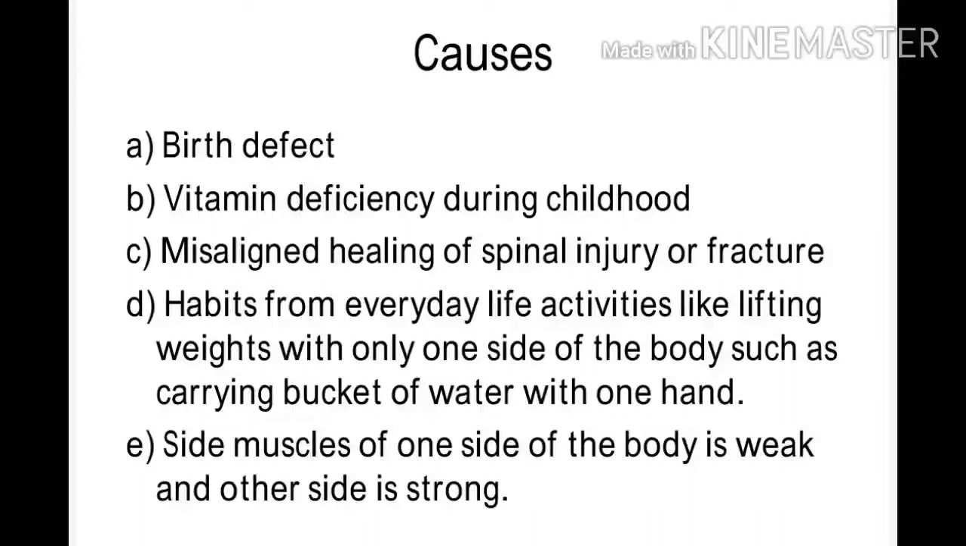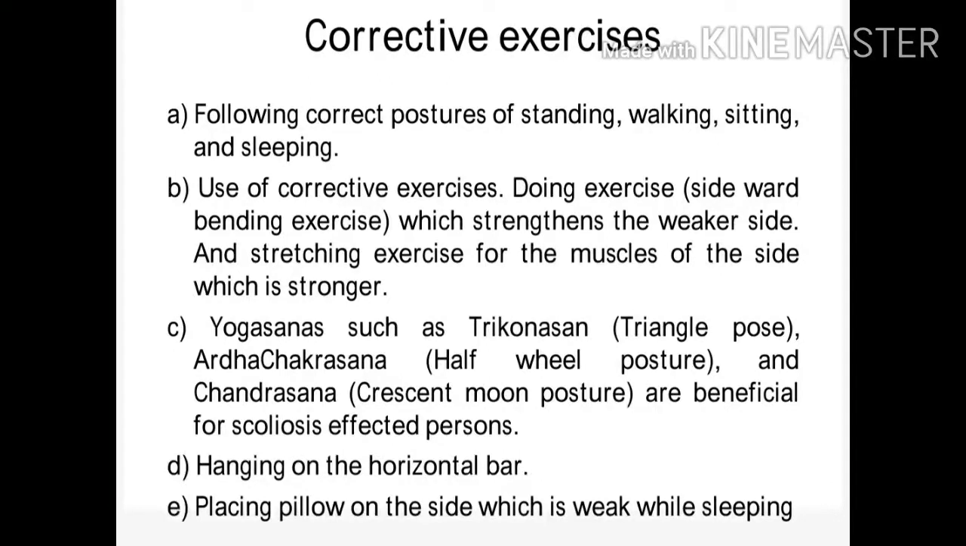The side muscles of one side of the body are weak and the other side is strong. This can happen when fitness balance is ignored and exercising is done in an improper way. Corrective exercise for curing scoliosis: following the correct posture of standing, walking, sitting and sleeping.